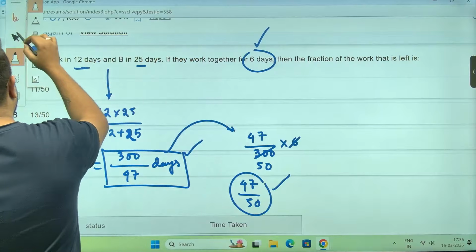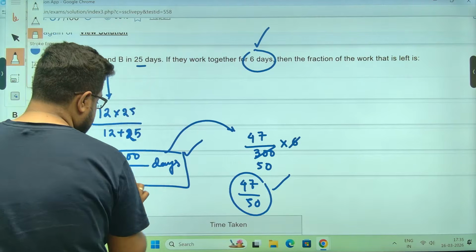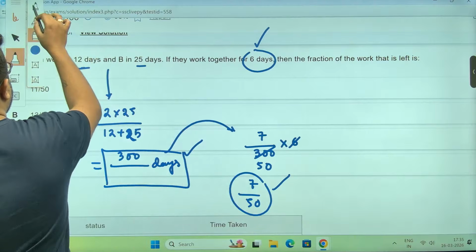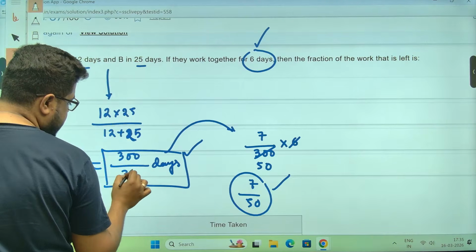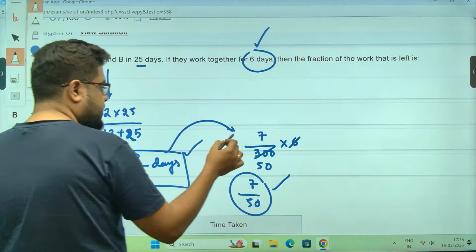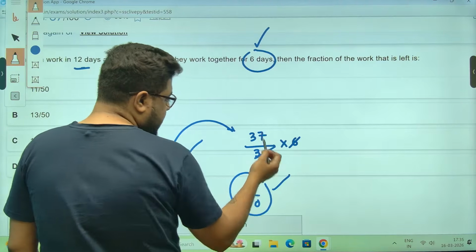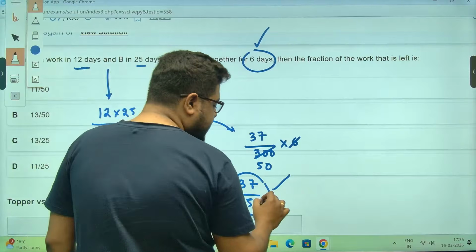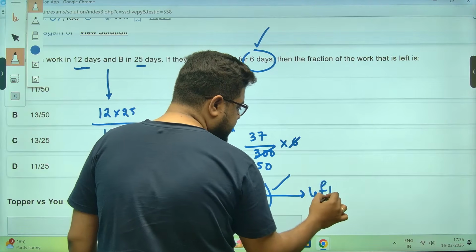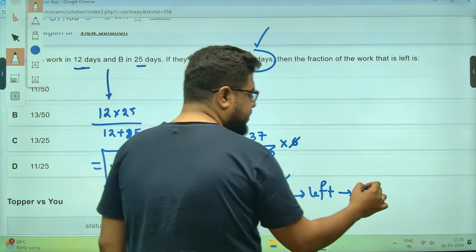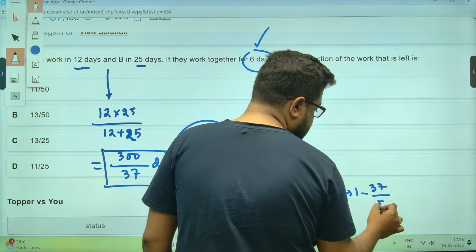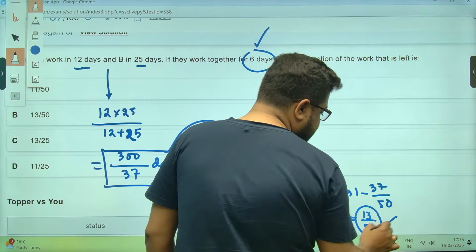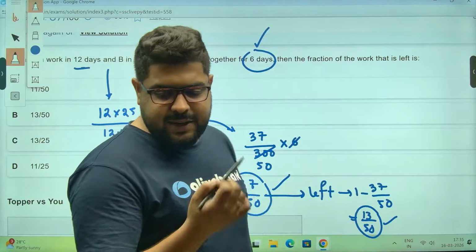My mistake. Sorry. Sir, 37 it would be. Sorry, sir. So 37 by 50. So this much work is done. So left will be, sir, 1 minus 37 by 50, which is 13 by 50. Because I was seeing 3 by 50 I was getting. I'm thinking, how is that possible?